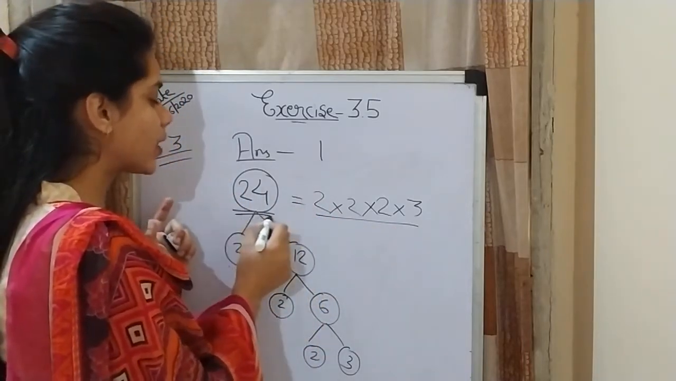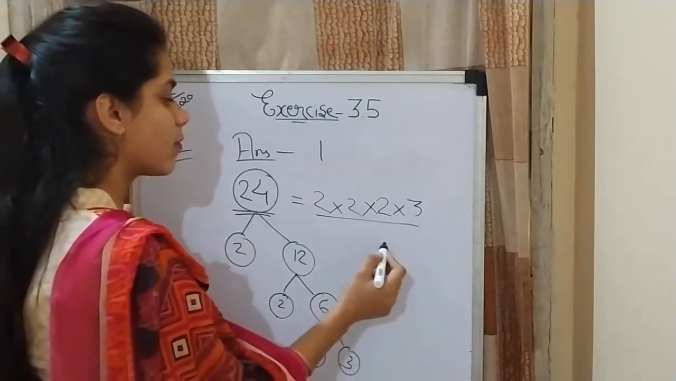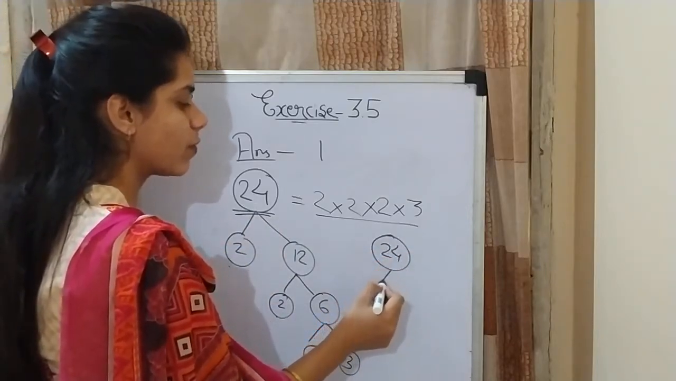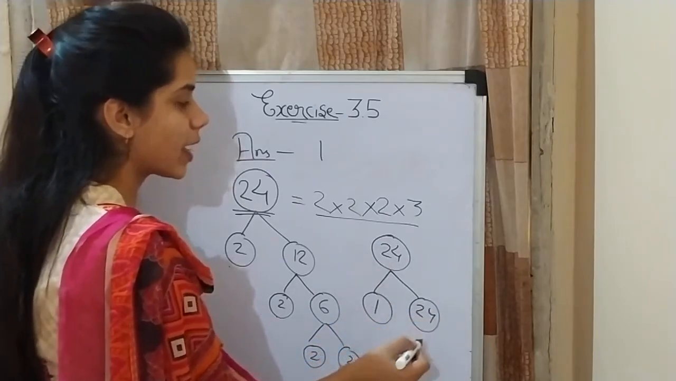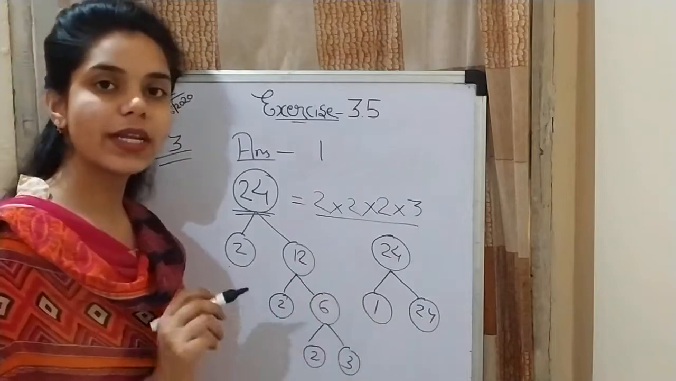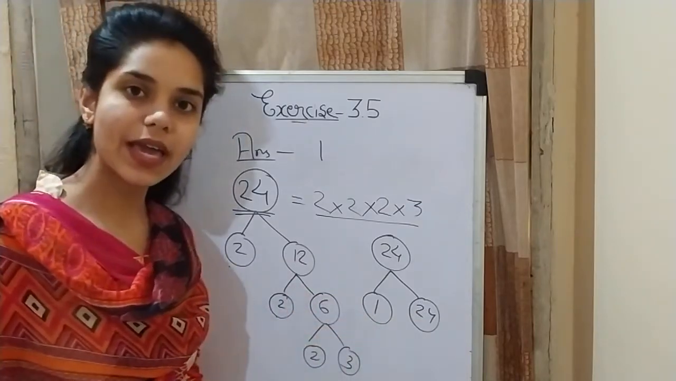Now we will not include 1. For example, there is 24. We will never write it like this, 1 and 24. So 1 will not be included in the prime factorization of any number.